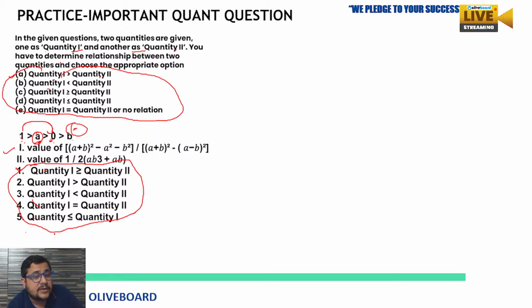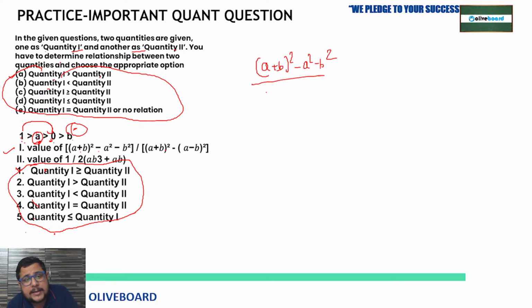Now first one is what? Value of (a plus b) whole square minus a square minus b square by (a plus b) whole square minus (a minus b) whole square. So if you have knowledge about algebraic terms, algebraic normal formulas, then you can easily solve. See, if you will take first value, so what is given? (A plus b) whole square minus a square minus b square by (a plus b) whole square minus (a minus b) whole square. This is what is given.